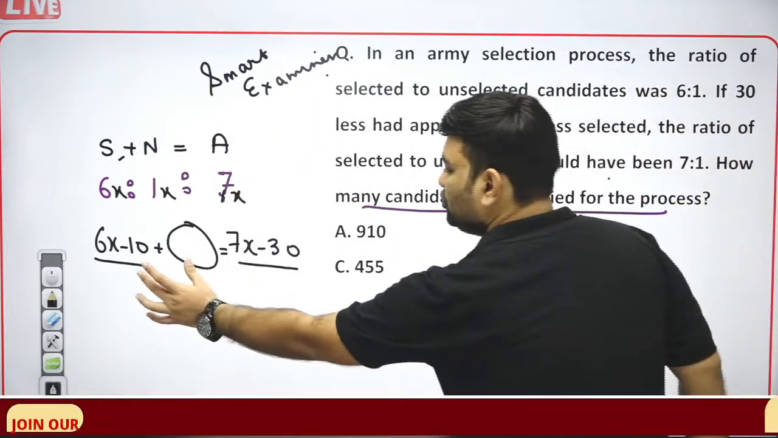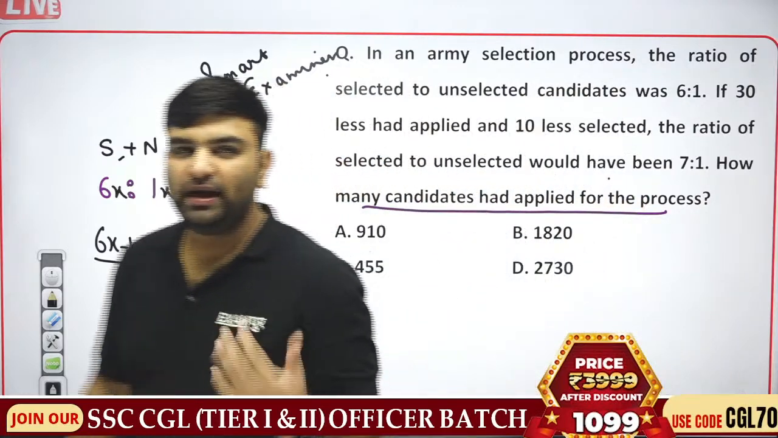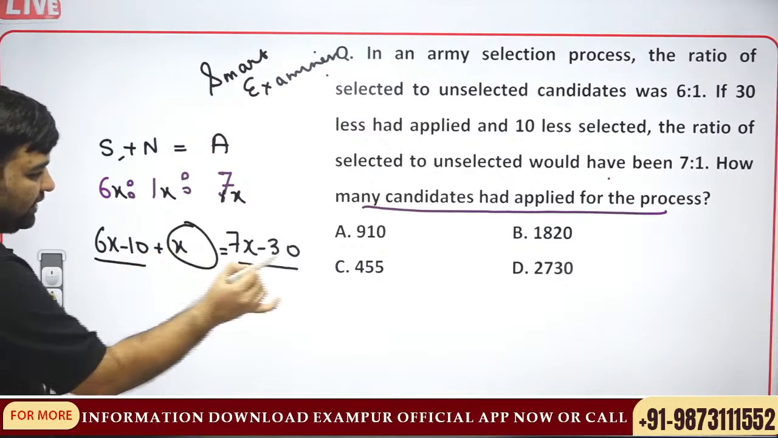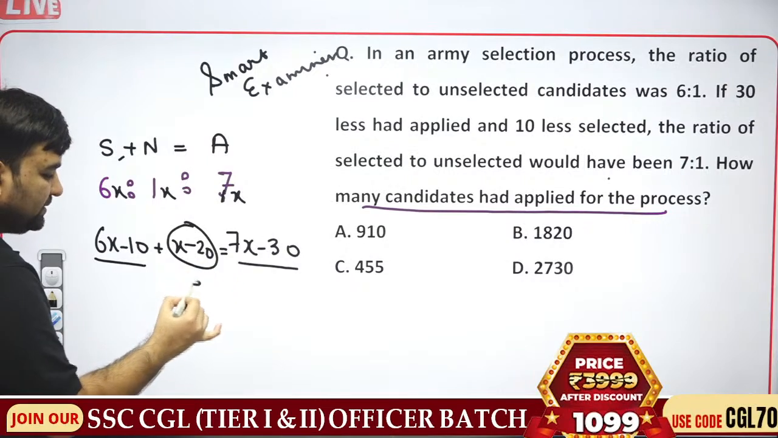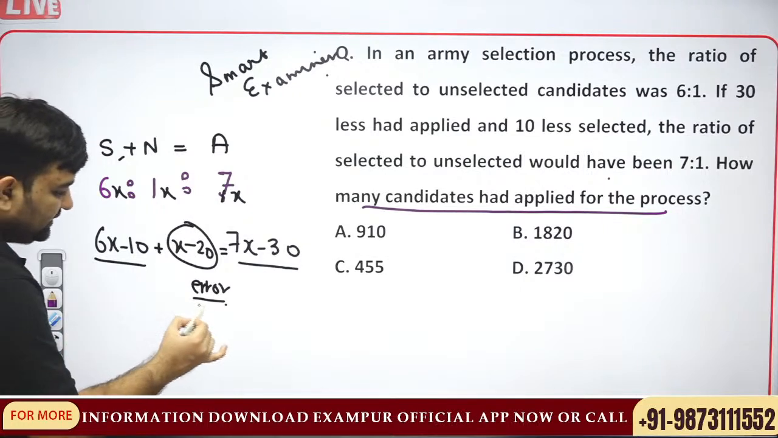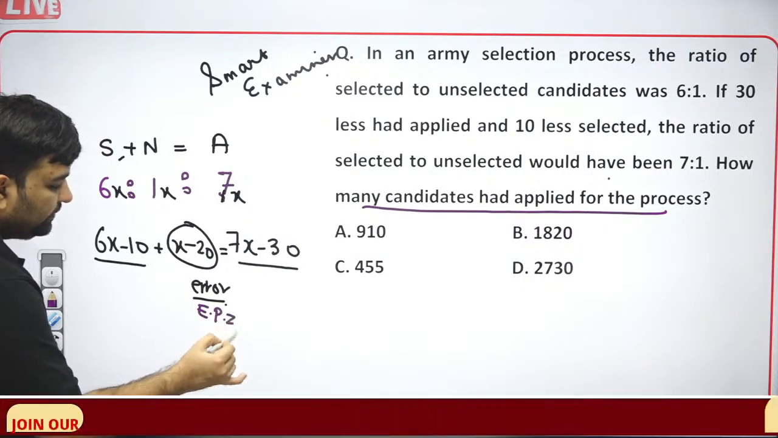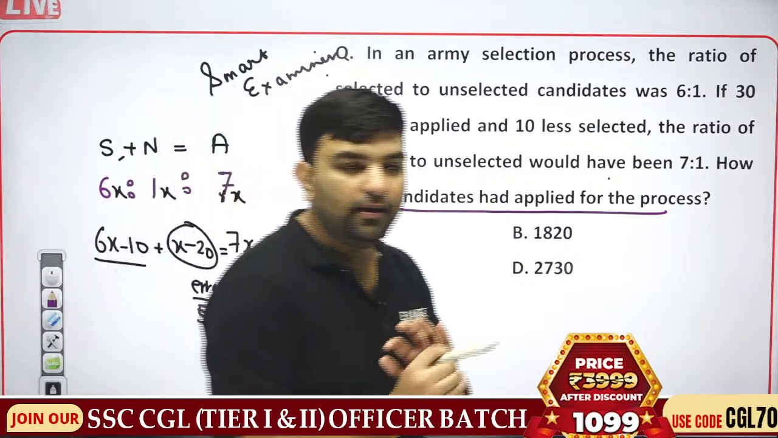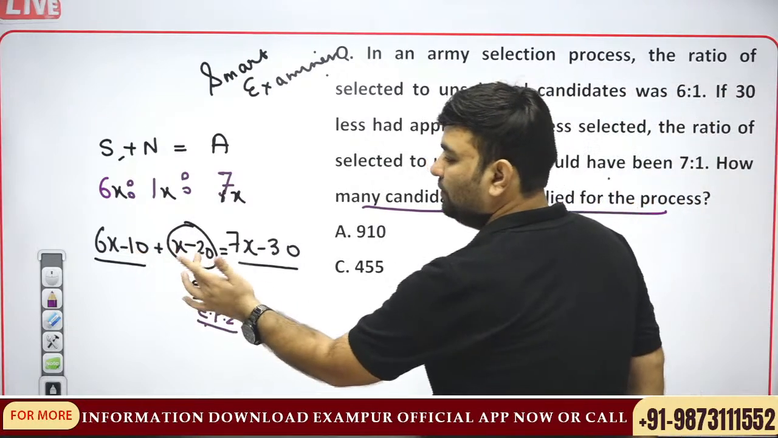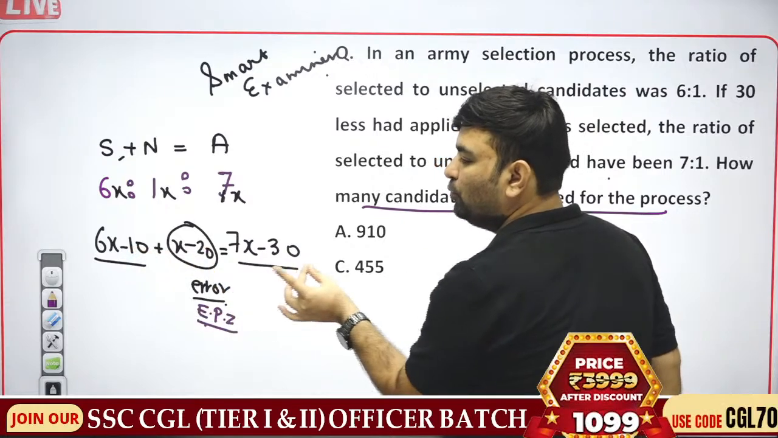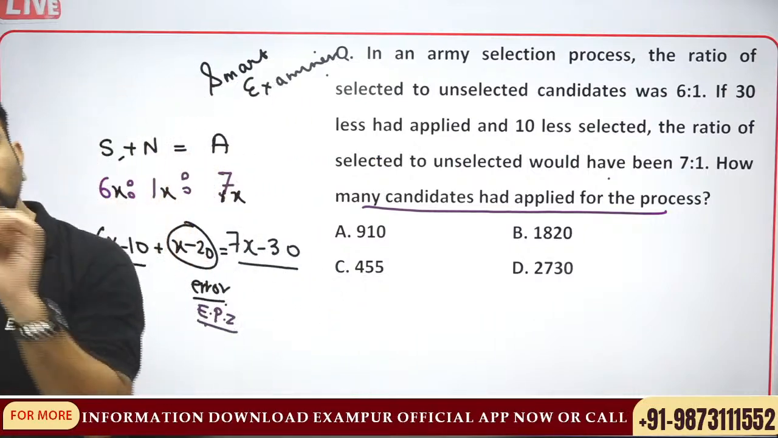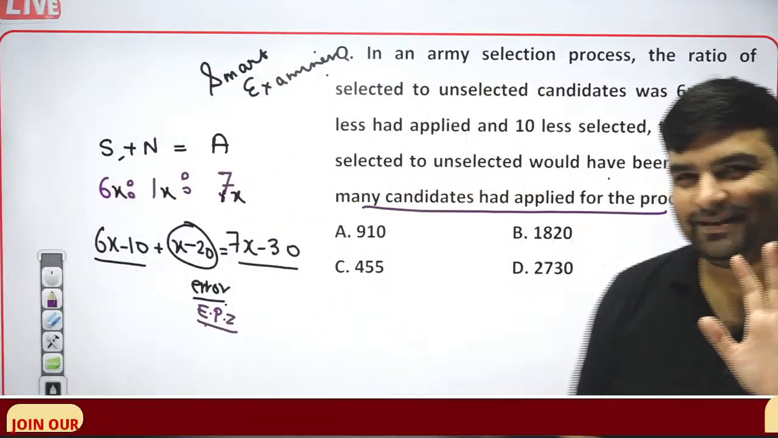Sum of these two should be equal to this. So what should be added to 6x to make it 7x? x. And what should be added to minus 10 to make it minus 30? Minus 20. Here the error happens. This is the error prone zone. Minus 10, minus 20 is equal to minus 30. Error prone zone. Okay? Let's go.